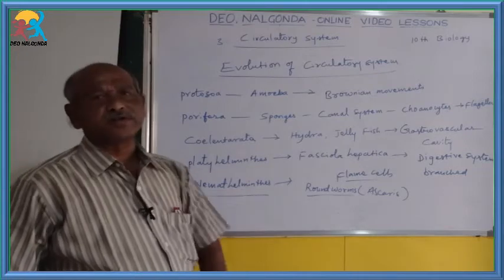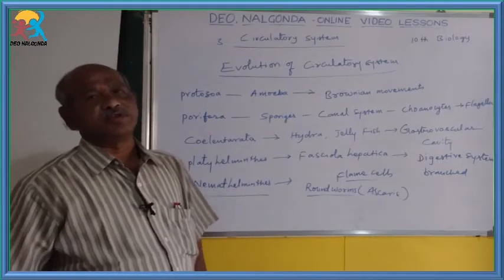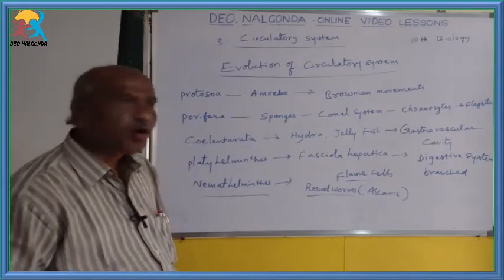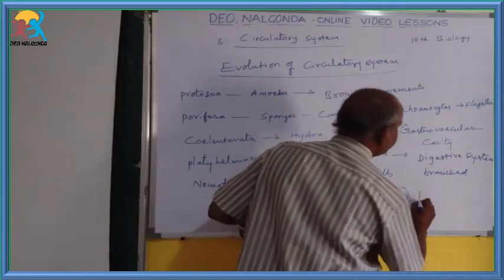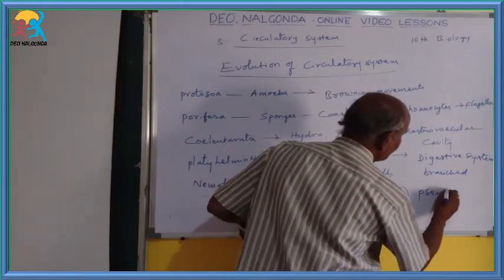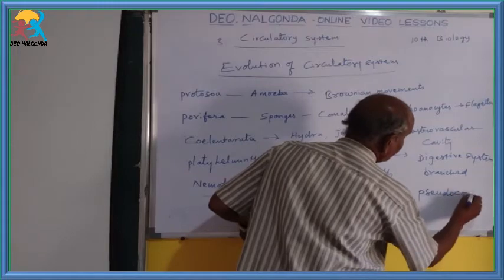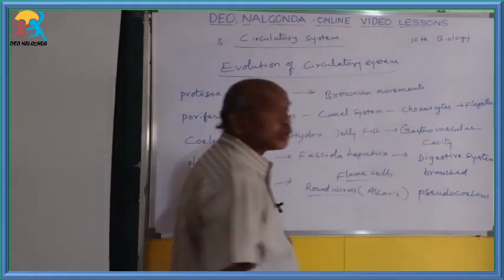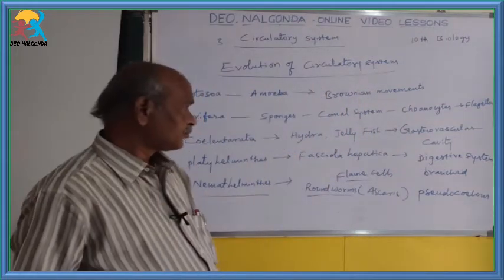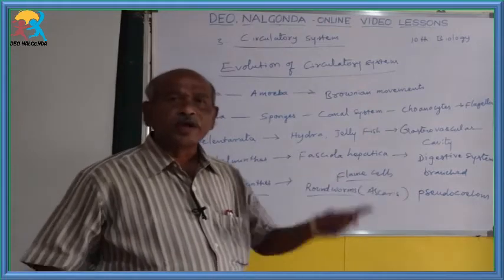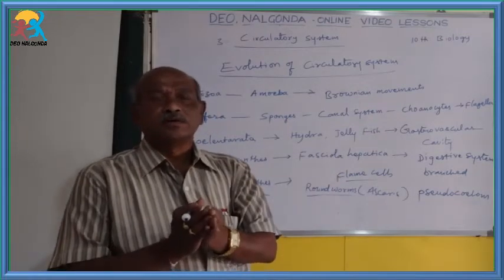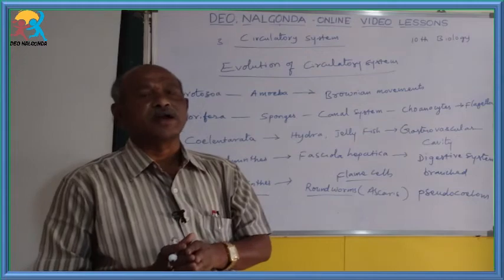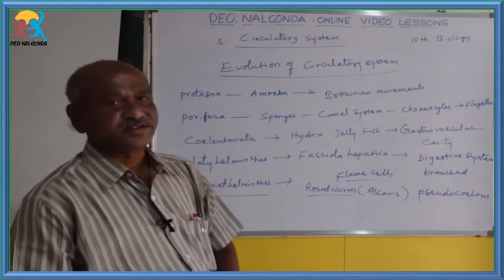In these organisms, one coelom is developed, that is called the pseudocoelom. False coelom is present. That pseudocoelom is helpful for the digestion of food materials and the supplying of food materials.